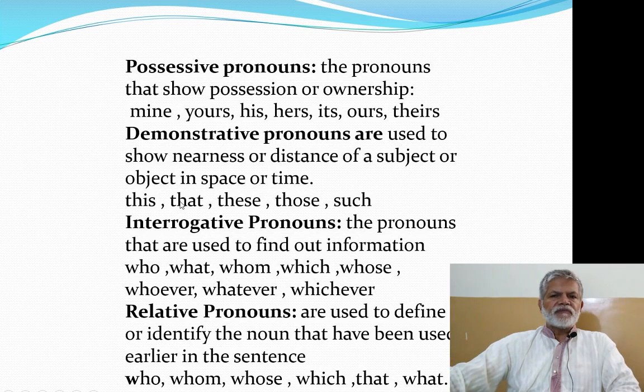This and that in the singular, this and that are two demonstrative pronouns. In the plural, these and those are used. Such is also sometimes used as demonstrative pronoun.